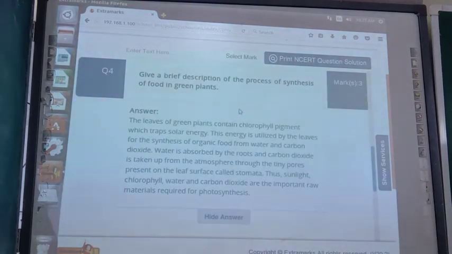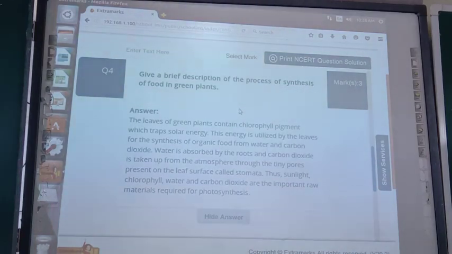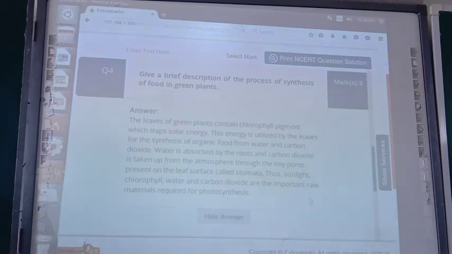This is the answer. The leaves of green plants contain chlorophyll pigment which traps solar energy. This energy is utilized by the leaves for the synthesis of organic food from water and carbon dioxide. Water is absorbed by the roots and carbon dioxide is taken up from the atmosphere through the tiny pores present in the leaf surface called stomata. Thus, sunlight, chlorophyll, water and carbon dioxide are the important raw materials required for photosynthesis. So now you should write in this way only. There is no problem at all.